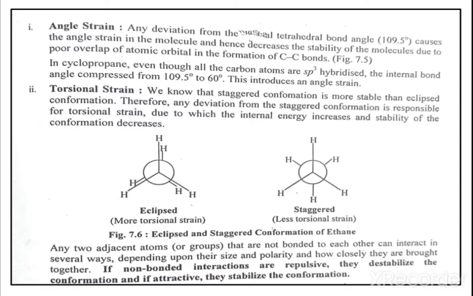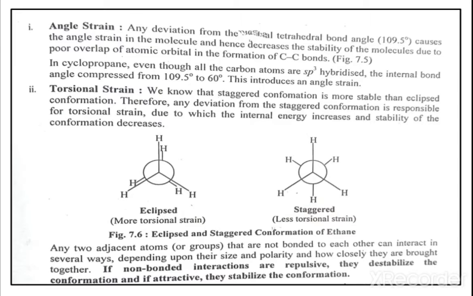What is the meaning of torsional strain? Friends, here two conformations are given. This is the eclipsed conformation and this is the staggered conformation. The eclipsed conformation has more torsional strain, while the staggered conformation has less torsional strain. We know the staggered conformation is more stable.